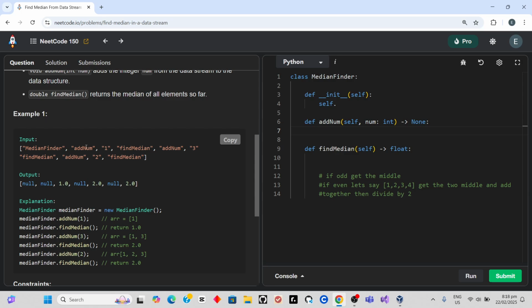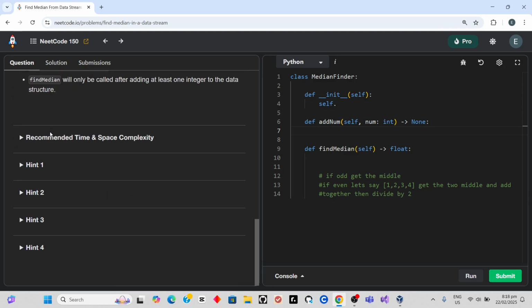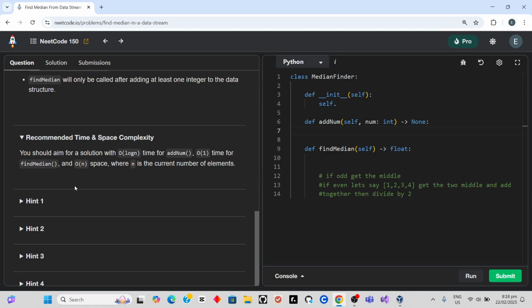Okay, so addNum, and then this is the parameter. Find median, then addNum 3. Find median again. addNum 2. And find median again.